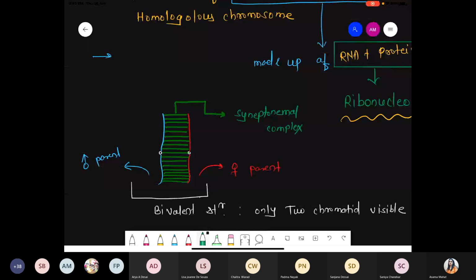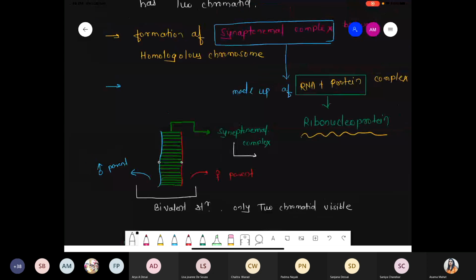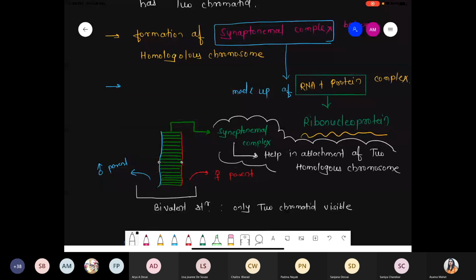If I'm talking about the exact function of the synaptonemal complex, it helps in joining, rather, it helps in the attachment of two homologous chromosomes. This complex is simply called the synaptonemal complex.